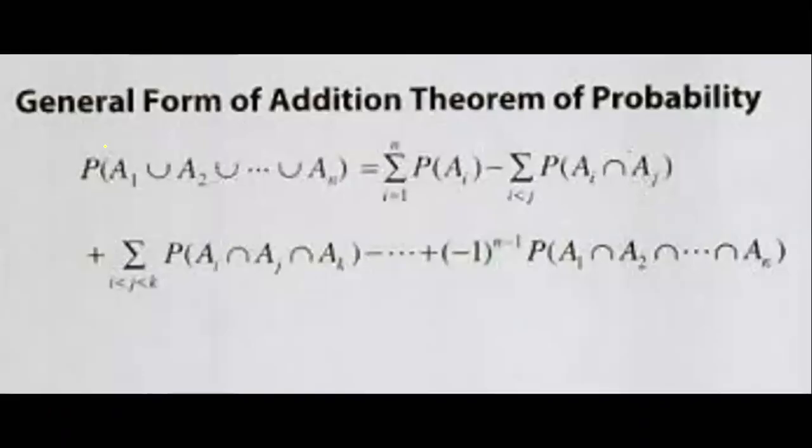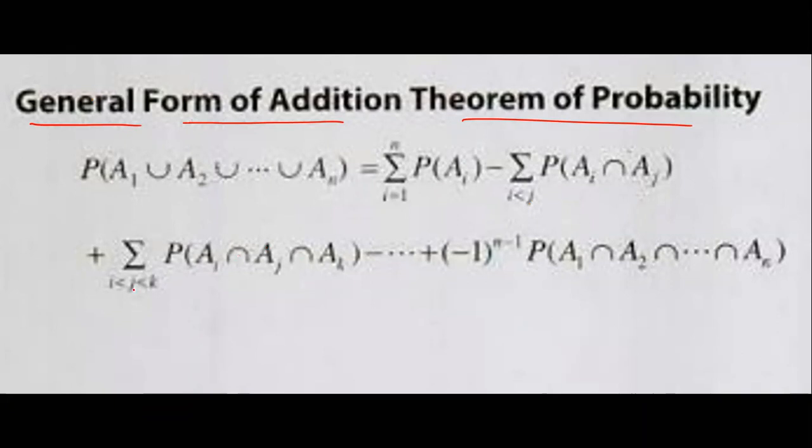So this one was already discussed earlier, okay? See, the general form, once again I am reminding you, of the general addition theorem. The probability addition theorem generally talks about two events, but in this case they are giving n events.